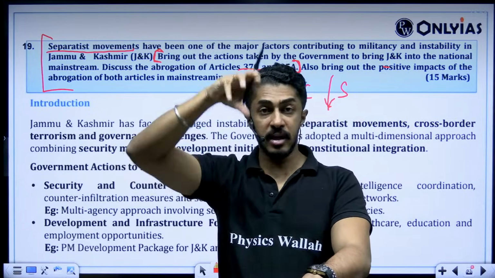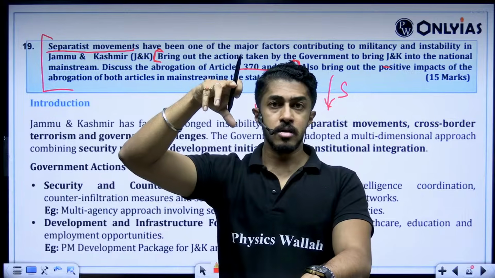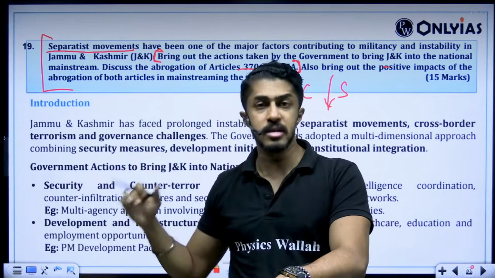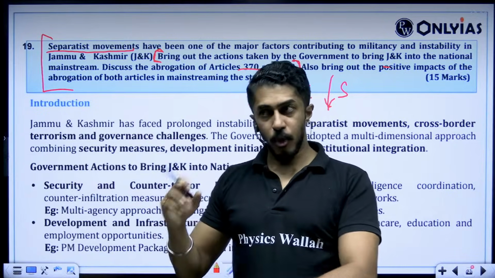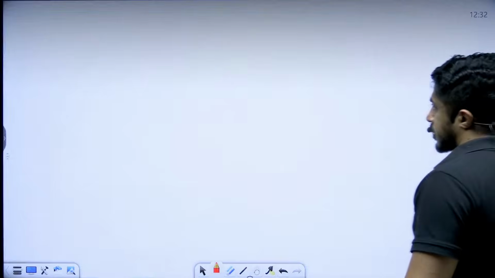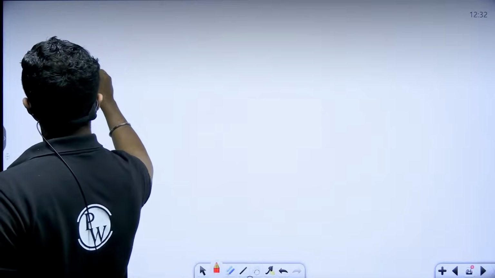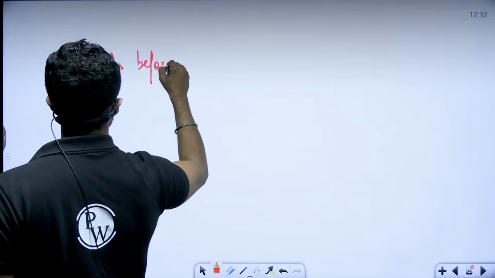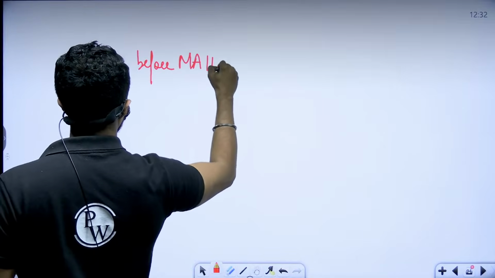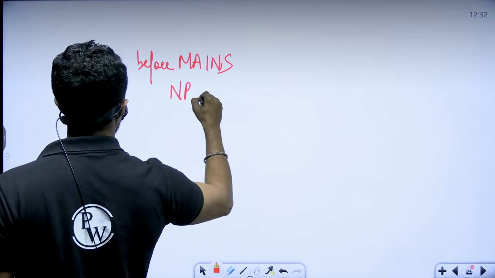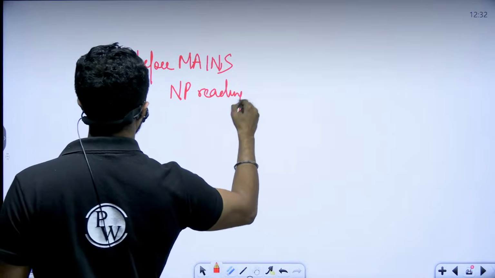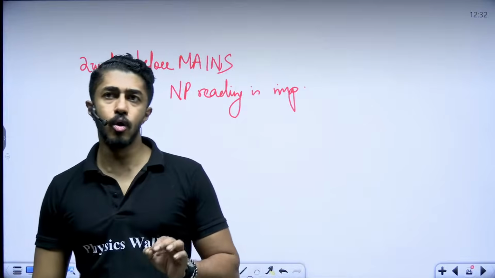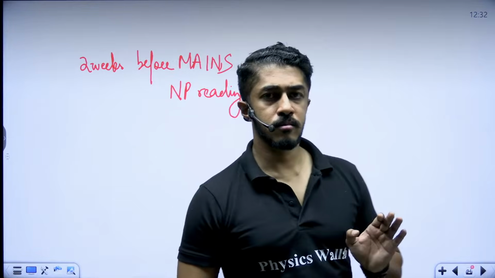One key takeaway was that terror attacks have drastically reduced, and I discussed it in class also. So the bottom line again is that at least 2 weeks before mains, newspaper reading is important. Make no doubt about it. Clear?